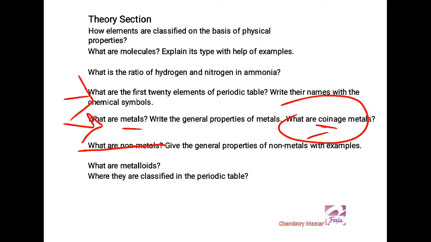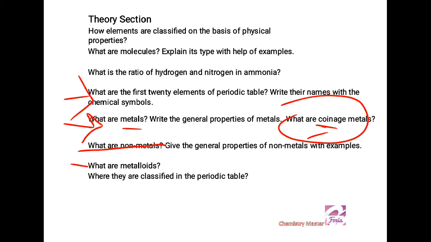What are non-metals? Just contrary to the properties of metals, non-metals are those elements which are mostly gases or liquids, and they do not have high densities, they are not hard, and they are non-conductors of electricity and heat, and they have no shiny lusters or surfaces. So they cannot be drawn into wires, and they cannot be beaten into sheets.